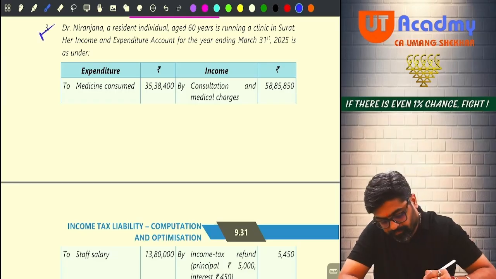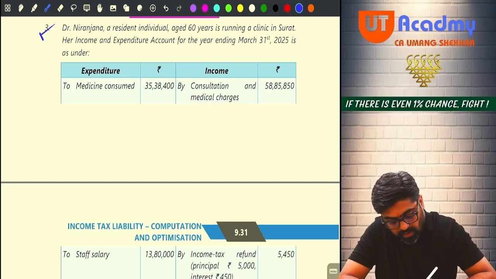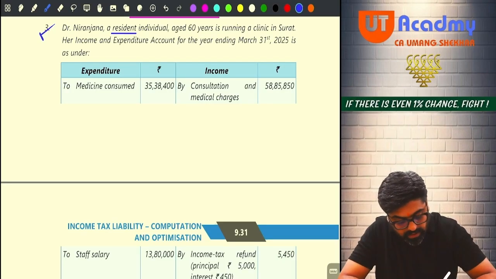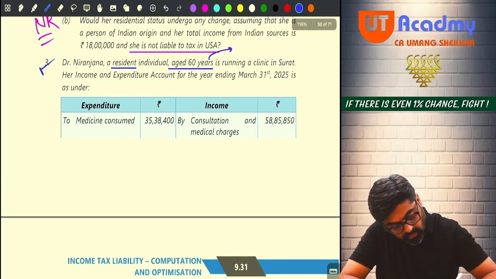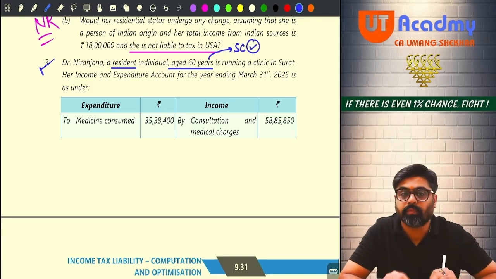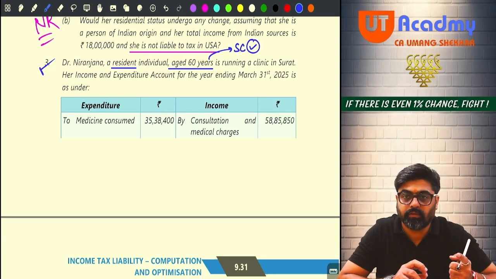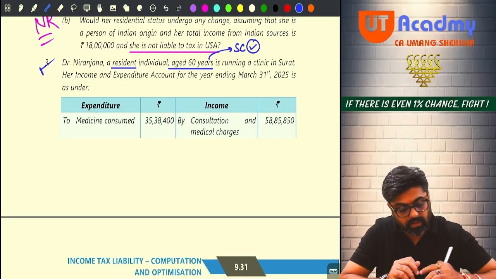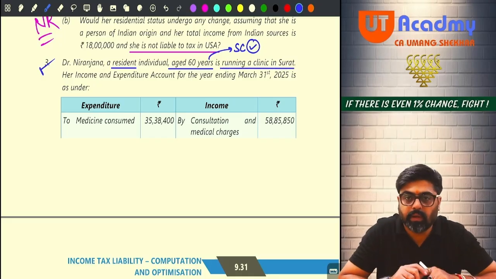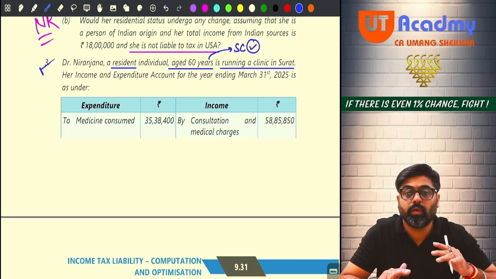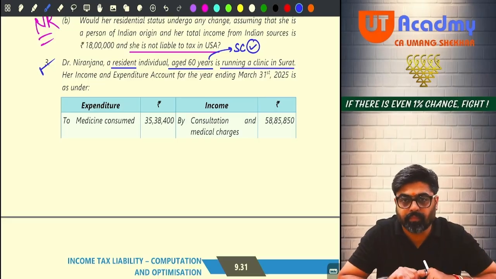Question number 3. Dr. Niranjana, a resident individual aged 60 years, meaning senior citizen, resident plus 60 or more, running a clinic in Surat, meaning a doctor is doing a profession.